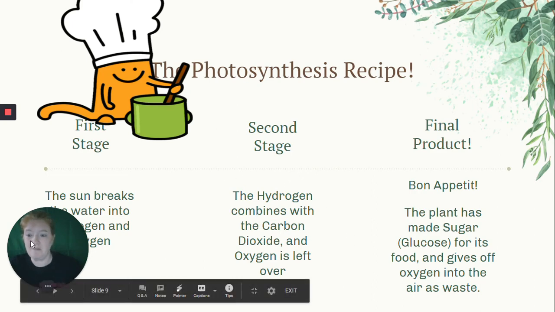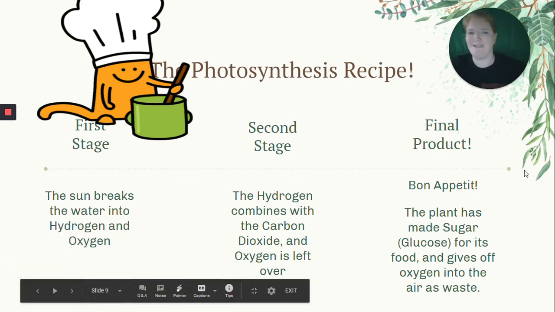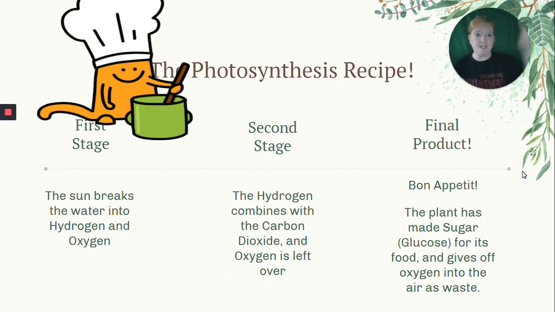So let's talk about the photosynthesis recipe, which I just think is amazing. We have a couple stages. So first stage, sunlight comes in and gets absorbed by chlorophyll in the chloroplast. So sunlight comes in and what does it do? Breaks water. It breaks water into hydrogen and oxygen. The hydrogen gets saved. We need that for the next stage. The oxygen is going to get released into the air. Okay, so stage one, sunlight comes in, breaks water.